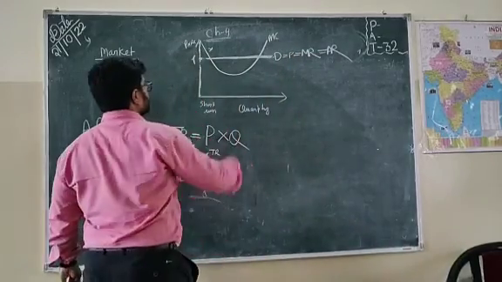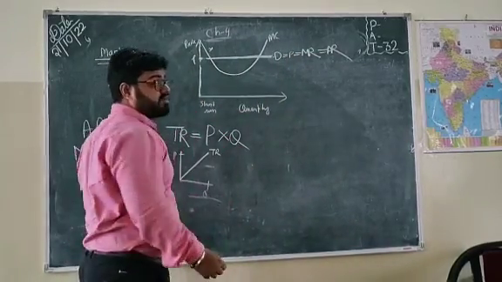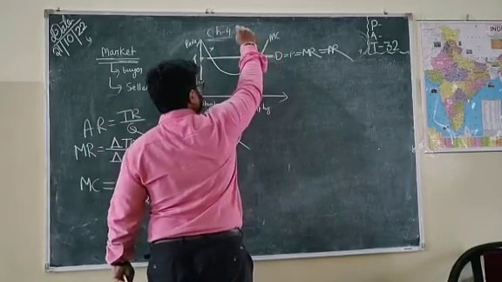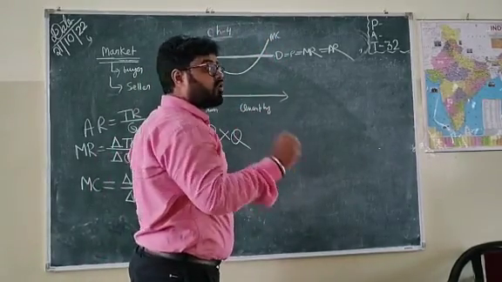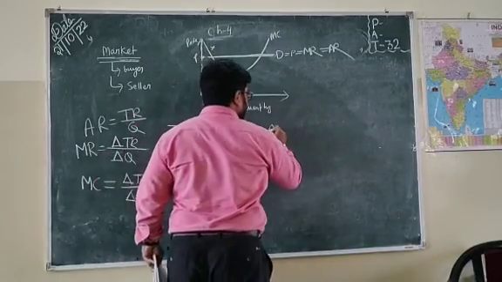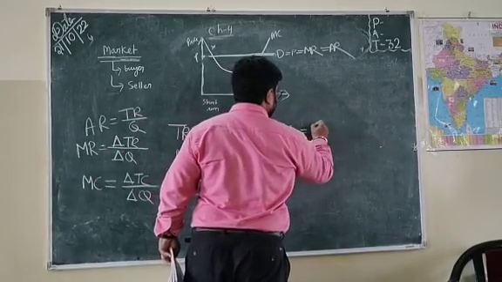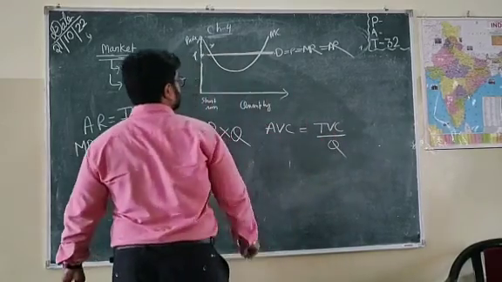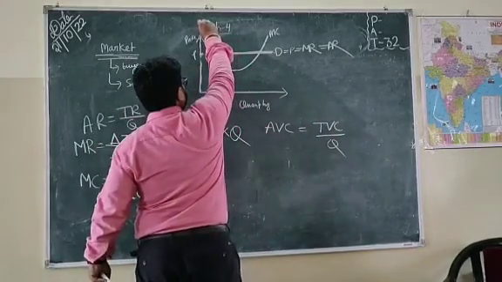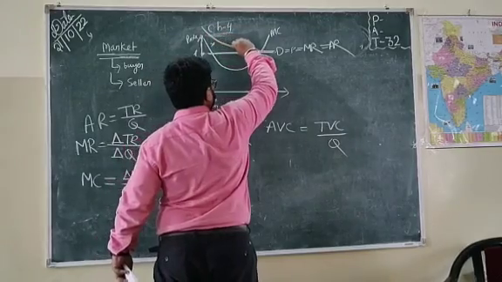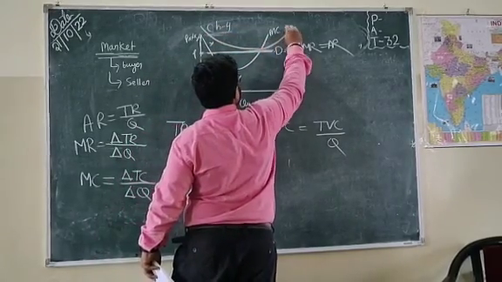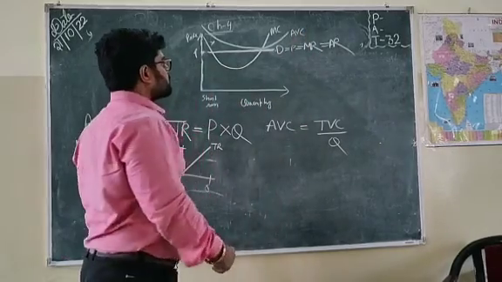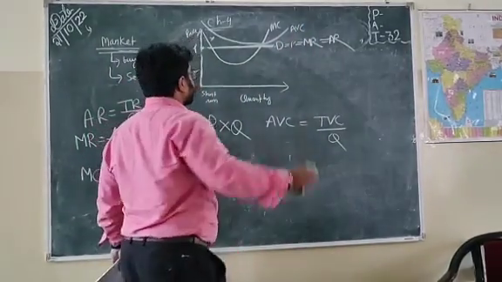Since this is the graph of a short run, here we will compare this marginal cost with average variable cost. What is average variable cost? AVC is total variable cost divided by quantity. So here the average variable cost will be like this. It will be like this.